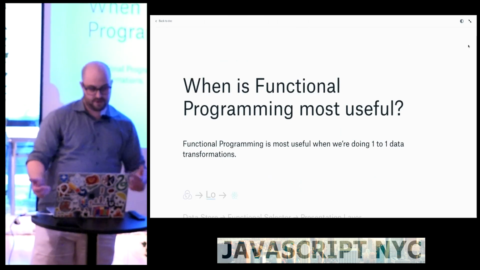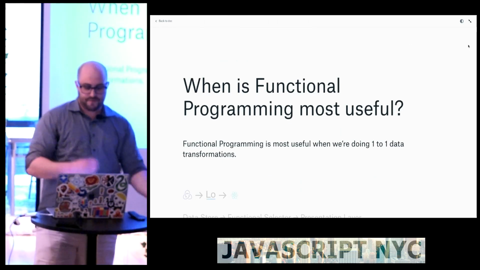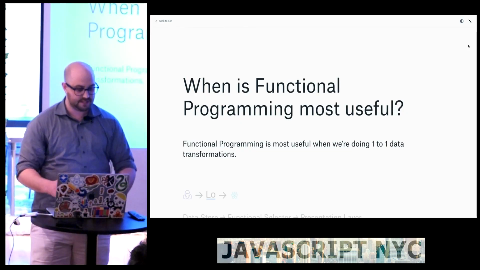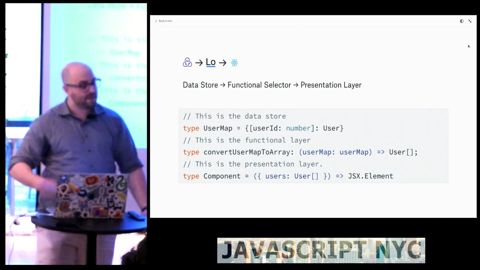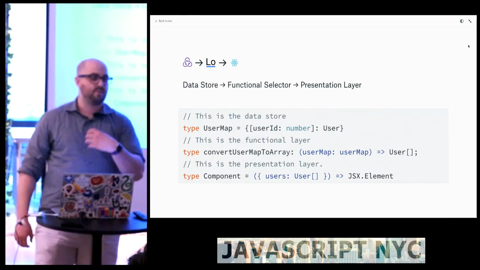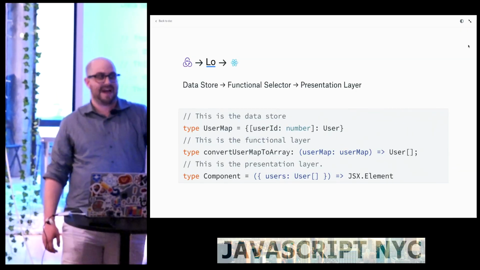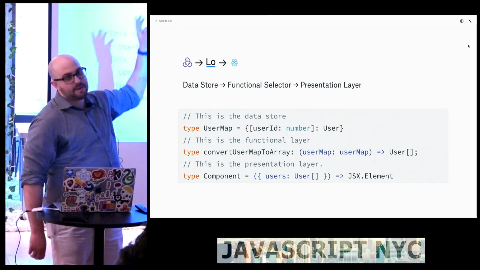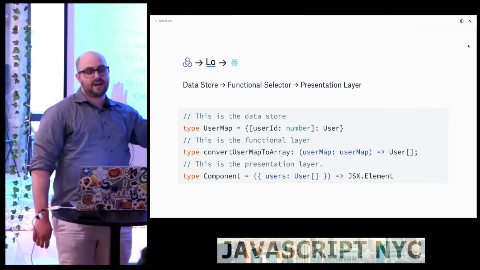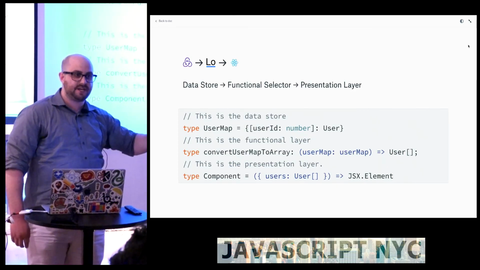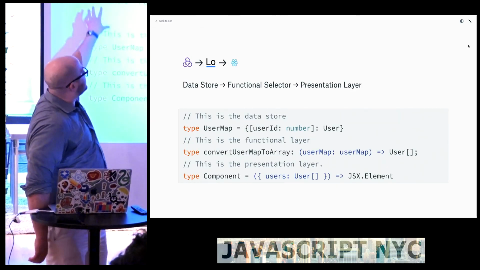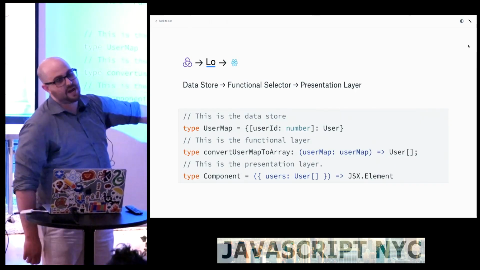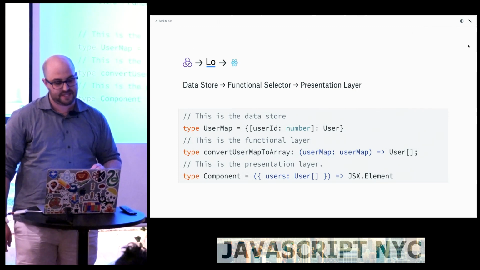So when is functional programming most useful? Functional programming is most useful when we're doing one-to-one data transformations. In a React Redux app, you'll commonly have Redux, or whatever other form of application you're using. If it's like Backbone or Angular, you have some form of data store in the back, and then you have some type of view layer in the front. You want to have this one-to-one data transformation so that you can store it however it makes sense in the database, or front-end database, I should say, and then push it out to the view layer in the way that makes the most sense for the view.